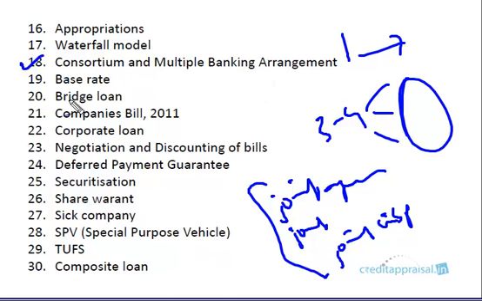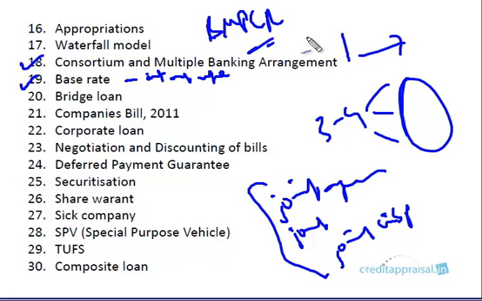Please go to the section on base rate, which is regarding interest rate. I think most of you will know about base rate. Basically it's the benchmark rate. Earlier there used to be something called BPLR, but that is dispensed with, and now base rate is being implemented. This is the rate below which a bank should not sanction any credit facility. Please go through the section.